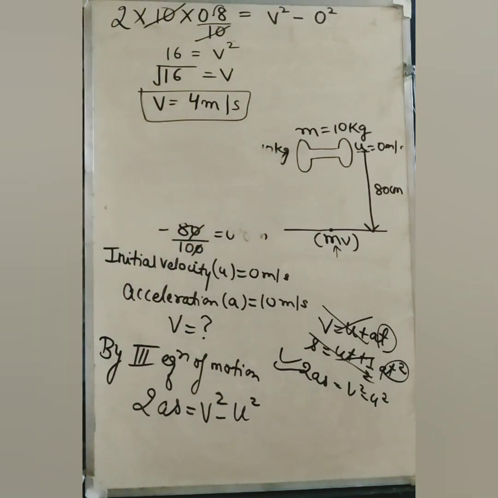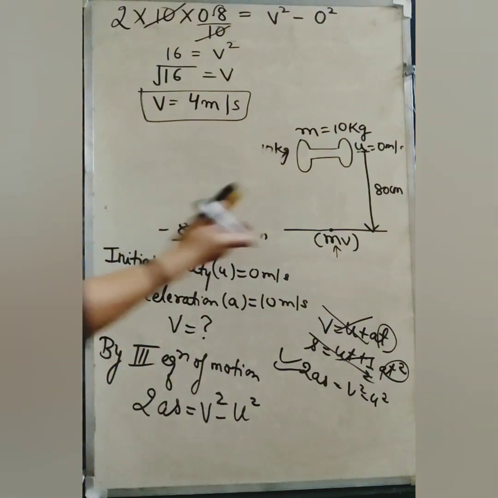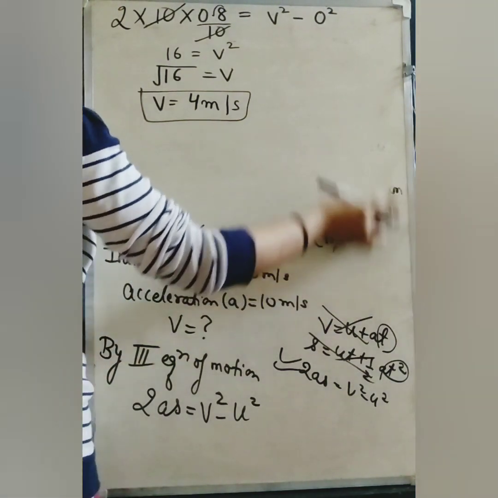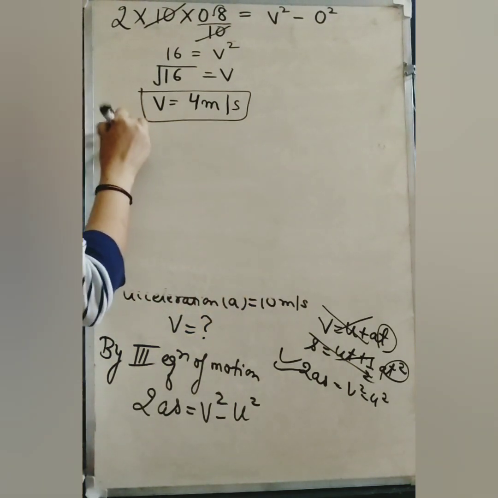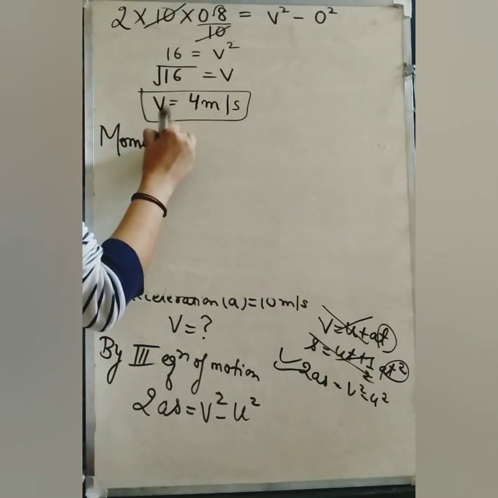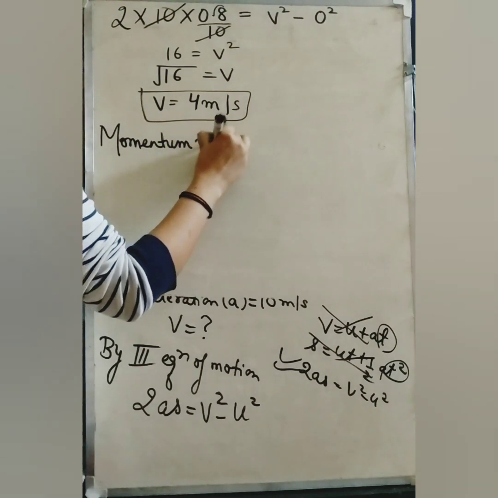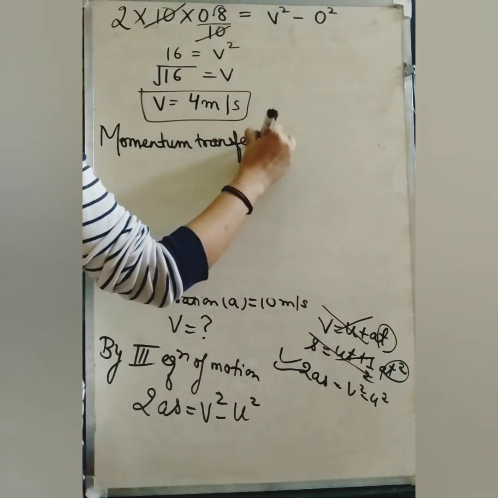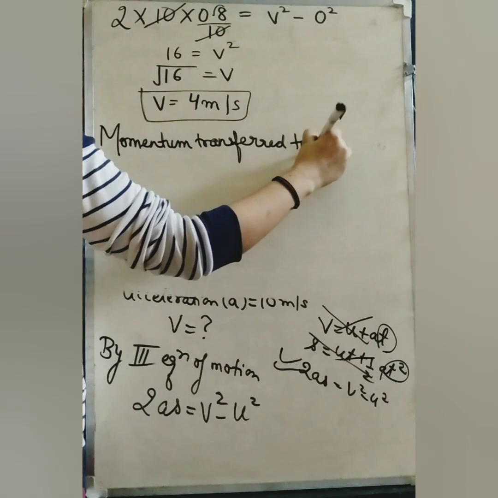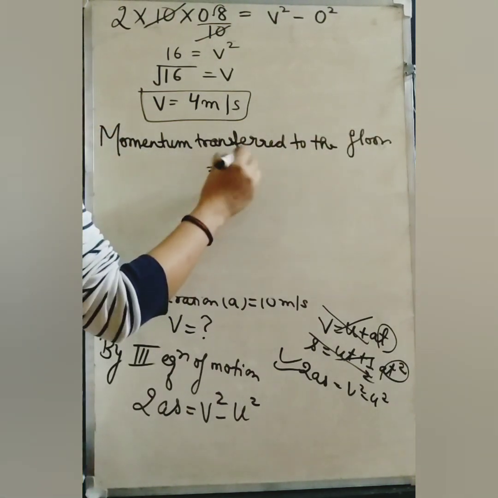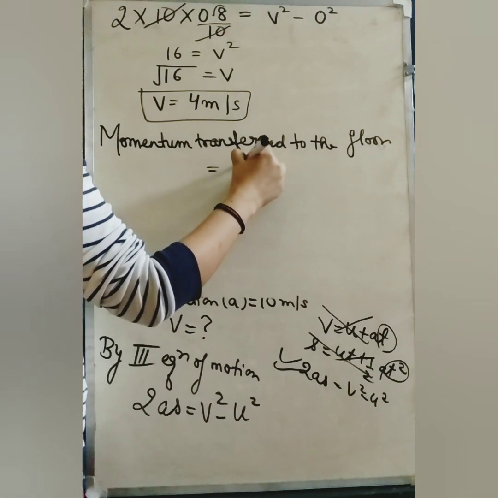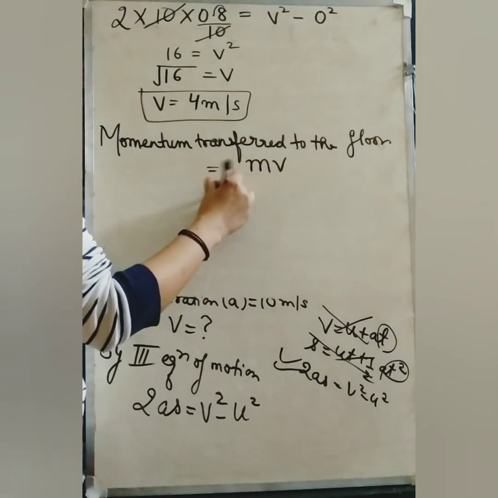Now you simply have to find out the momentum, and momentum is mass into velocity. See, we have completed this question also. Momentum transferred to the floor is mass into velocity.